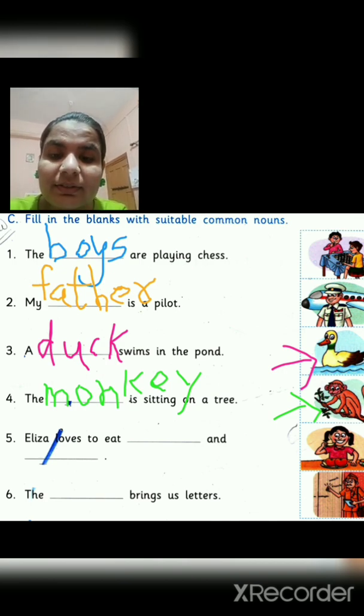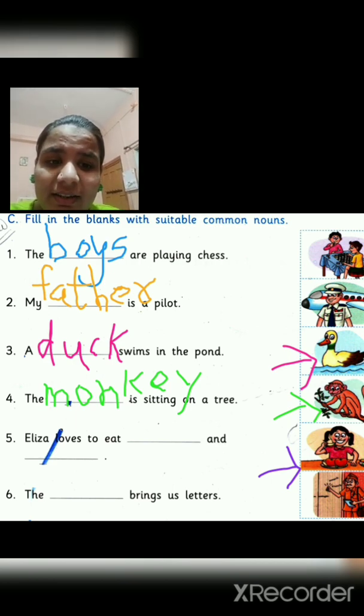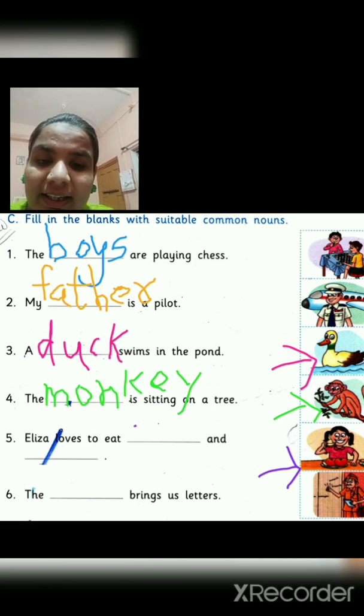Number 5, Eliza loves to eat dash and dash. As this girl is eating fruits, in her plate there is which fruit? Yes, there is an apple, and sorry, the next picture of the fruit has been cut off, so the next fruit is banana. So we will write, Eliza loves to eat, what is she eating?